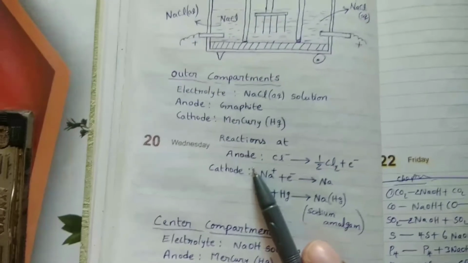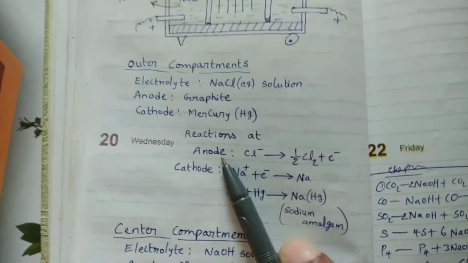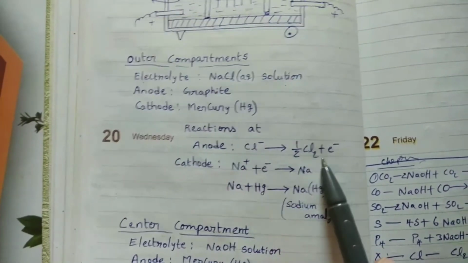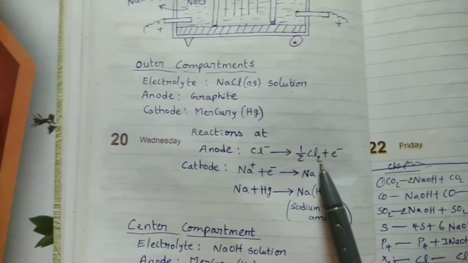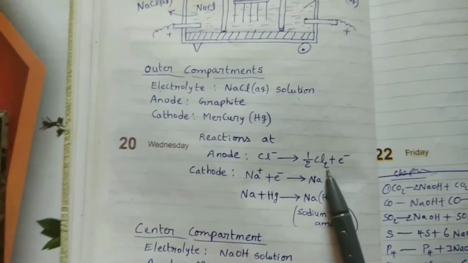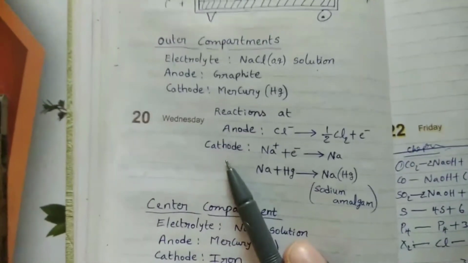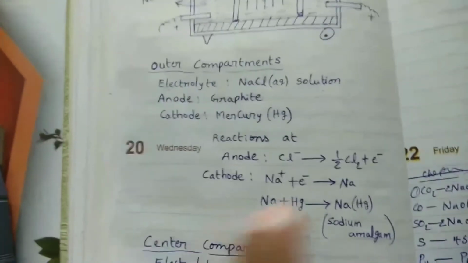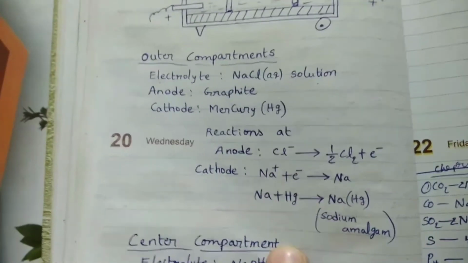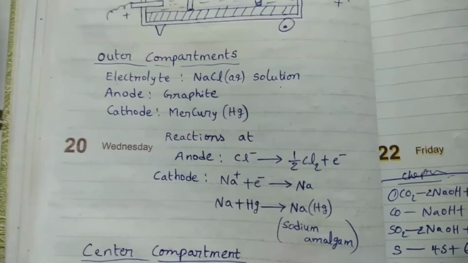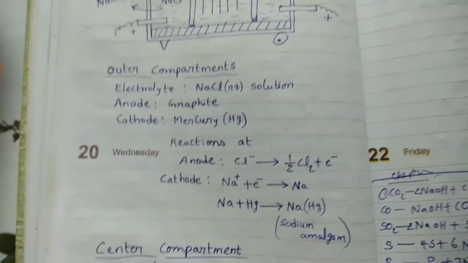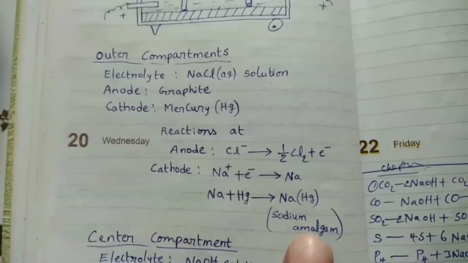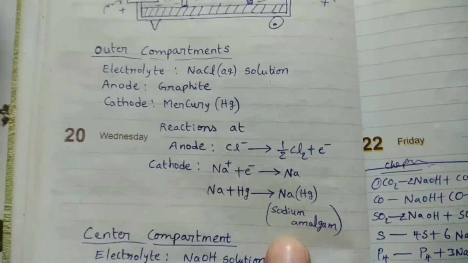Reactions at the anode. Already we know that at the anode oxidation takes place. Cl minus ions, by losing electrons, are converted to chlorine atoms. These chlorine atoms combine with one another and form Cl2 gas. At the cathode, reduction takes place, that means gaining of electrons. See this one: Na plus plus e minus gives rise to Na. That sodium combines with the mercury present at the cathode in the outer compartment and is converted to sodium amalgam, NaHg.